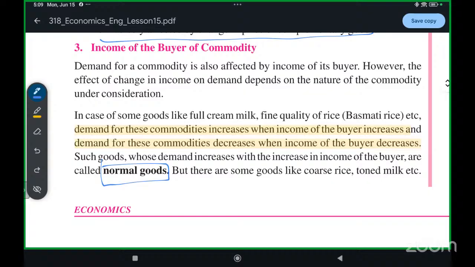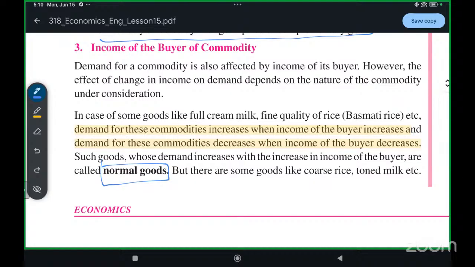For example, there is a person named Mr. X, whose salary was rupees 20,000 per month. When Mr. X earned 20,000 per month, he used to buy shirts and clothes from a local shop in the market.